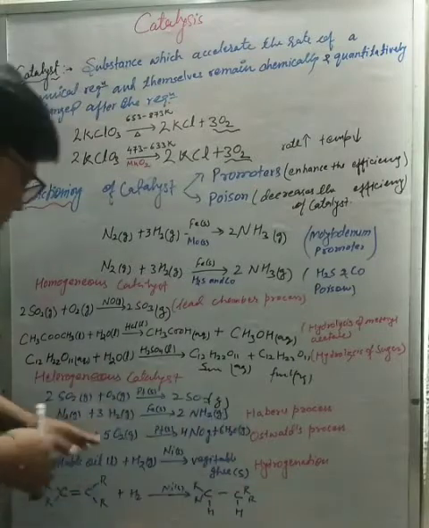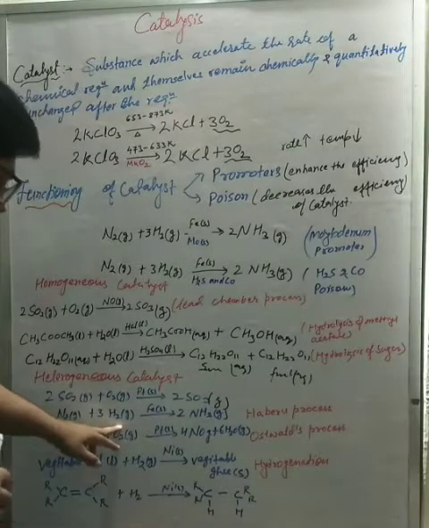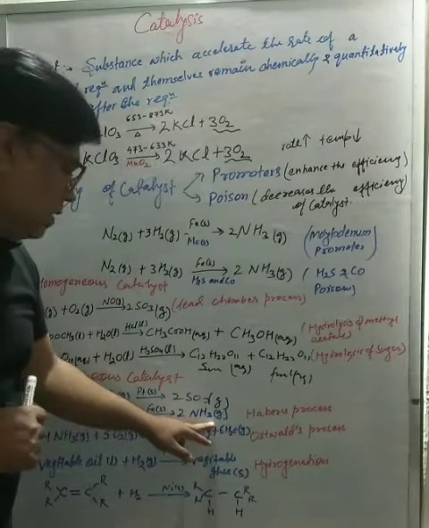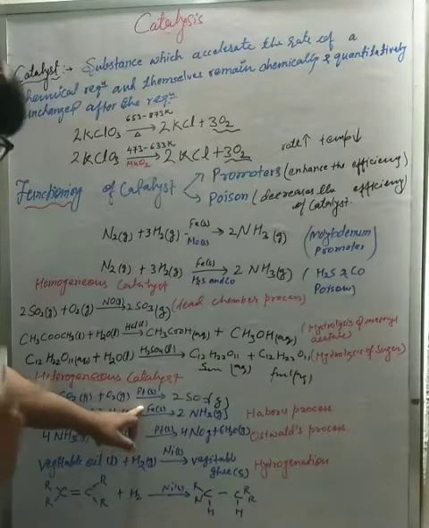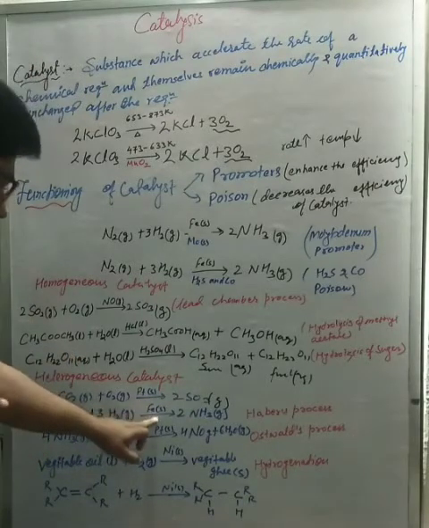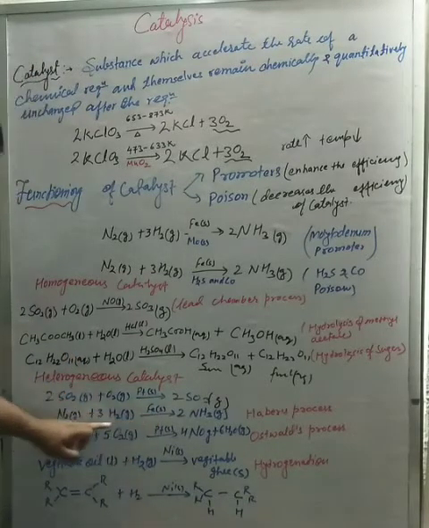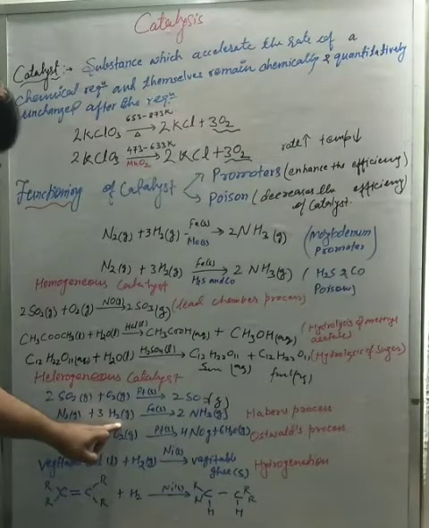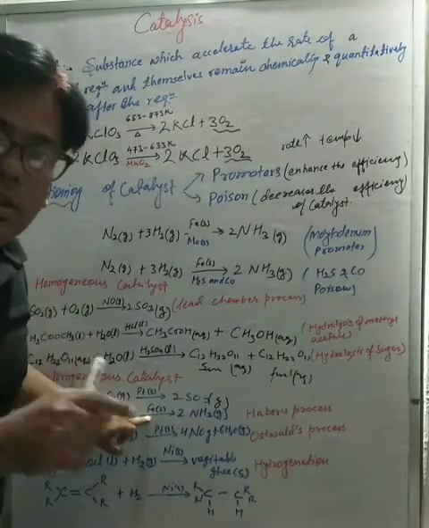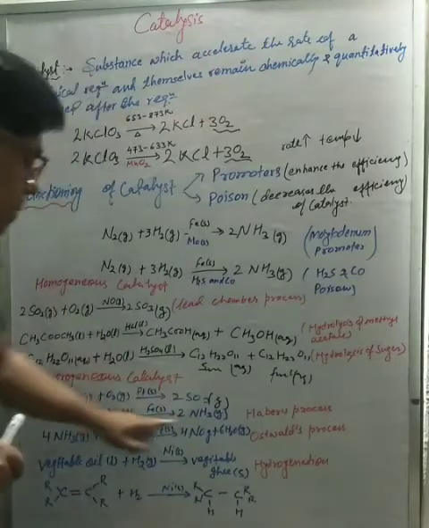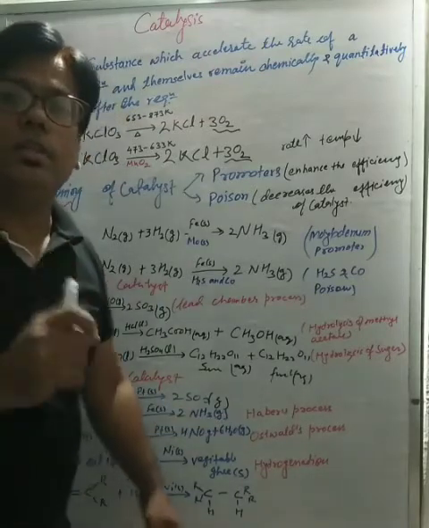Again, we have the example N2 plus H2 gives NH3, Haber process, right? In that Haber process, if we use iron as a catalyst, then it is in solid state. Our reactant is in gaseous state, product is in gaseous state, and catalyst is in solid state. That's why such type of reaction is called heterogeneous catalysis.